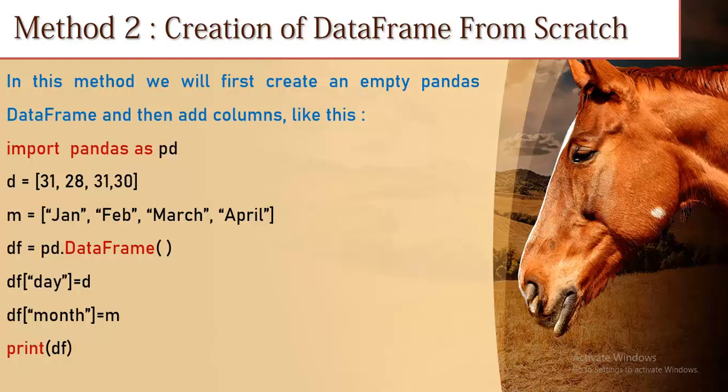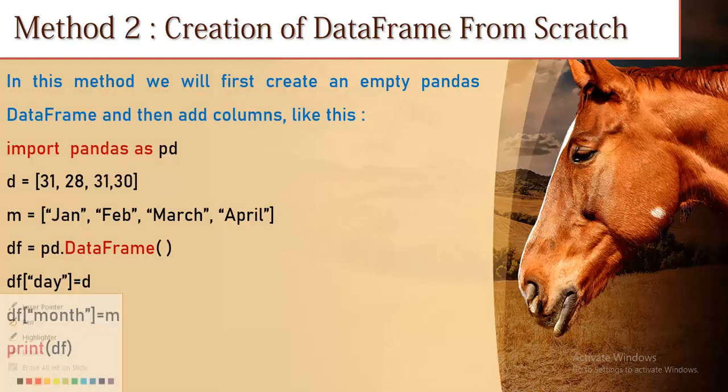Let's take an example. First line, import pandas as pd. Then d is a variable which contains a list, m contains the names of the months, and then I create an empty data frame object, df equals pd.DataFrame. Then in df I add the column day, which holds the value d.